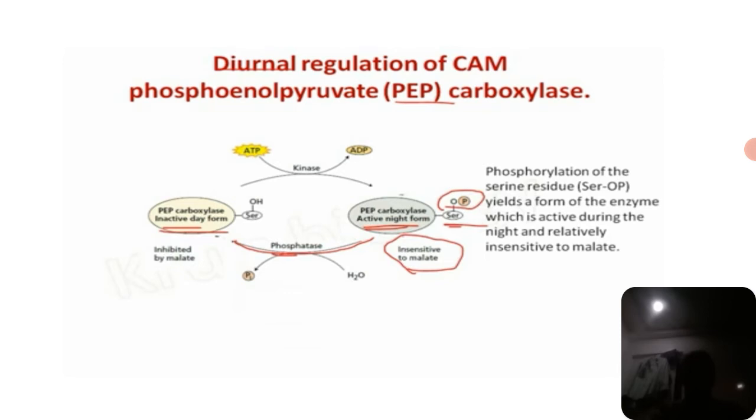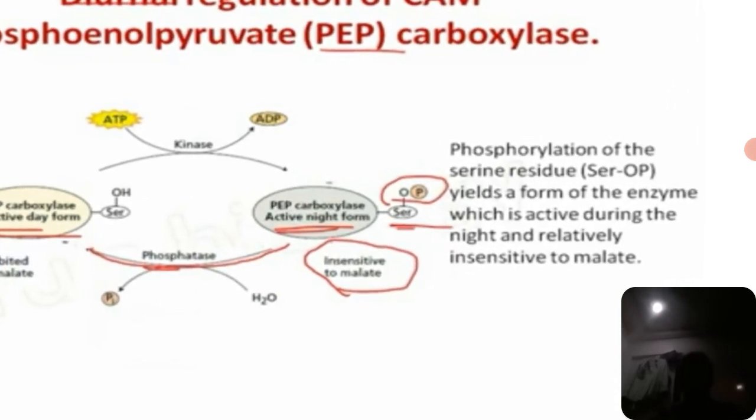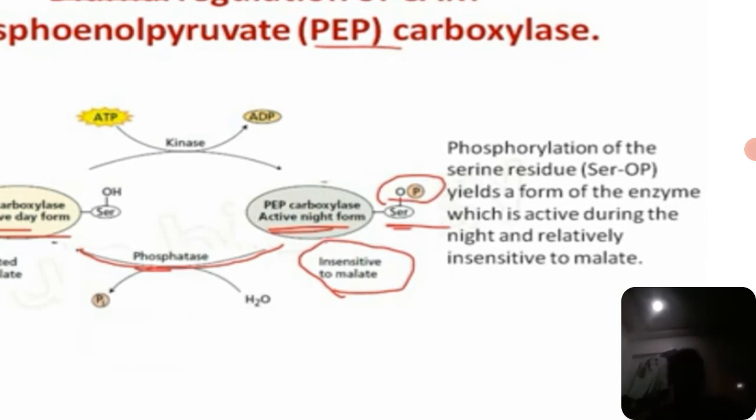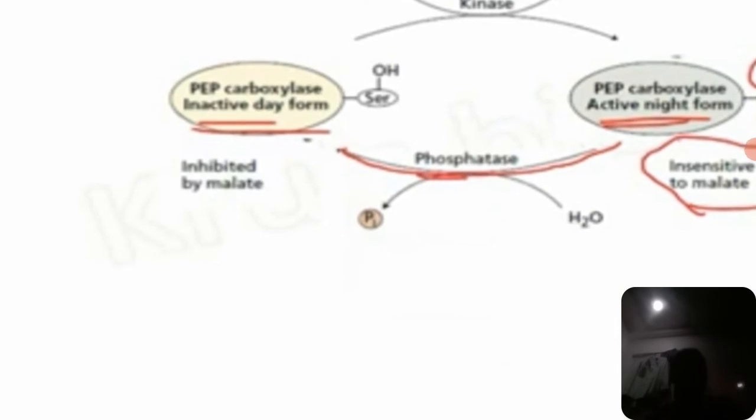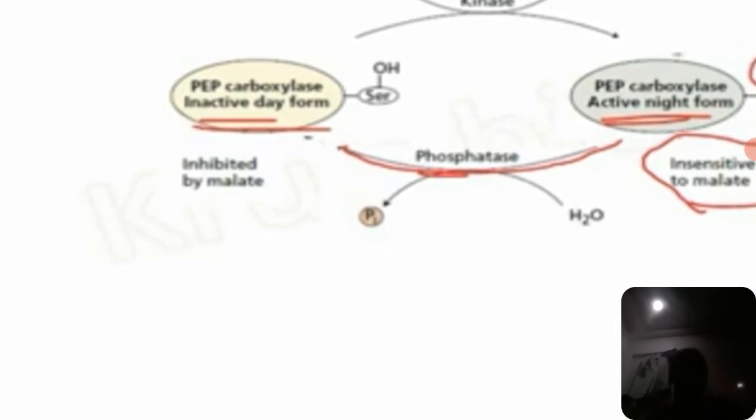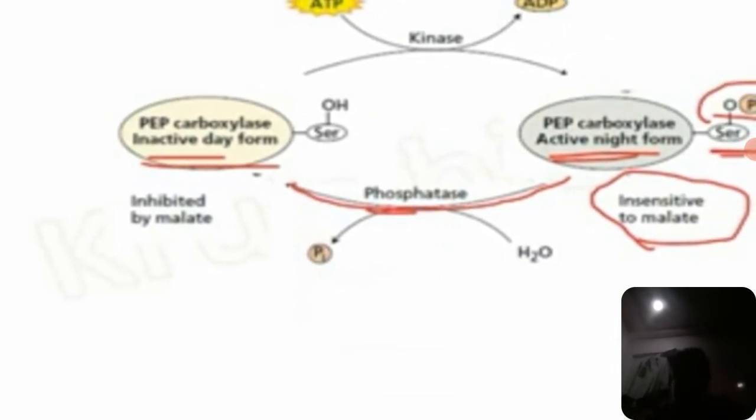During this, the phosphoenol pyruvate carboxylase enzyme is very important. See, the phosphoenol pyruvate carboxylase is inactivated in the daytime, and it is activated during the night. Okay, so in the daytime malate inhibits it, and it is reverse at night time.